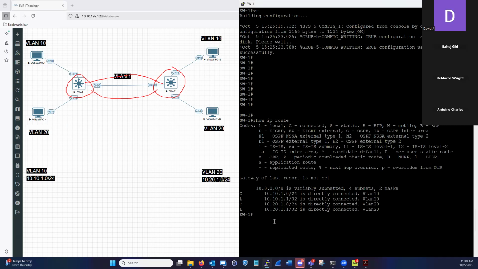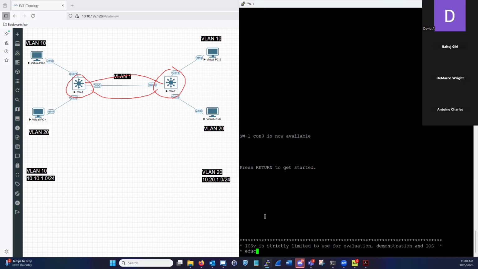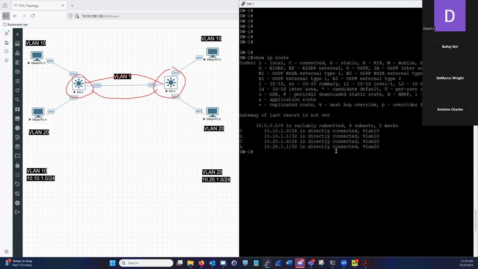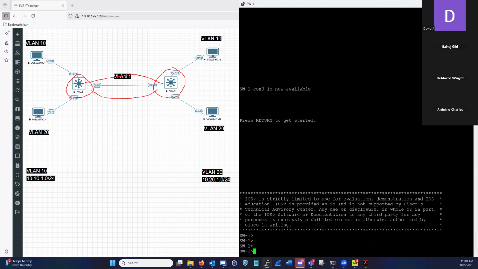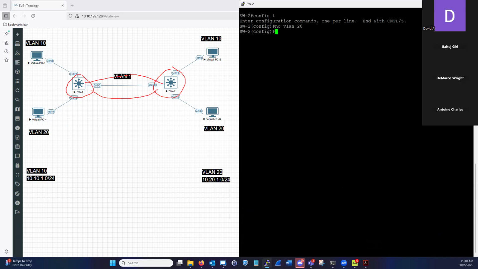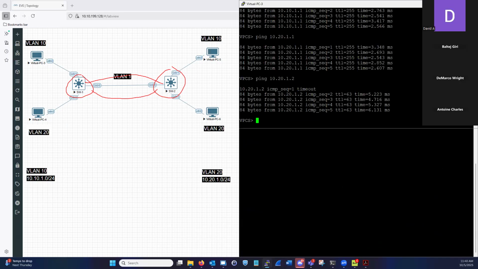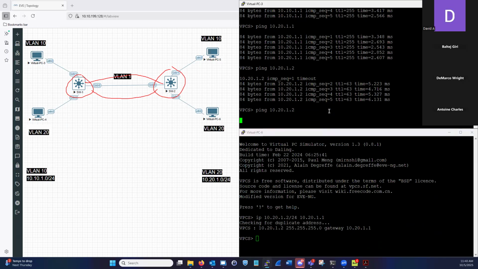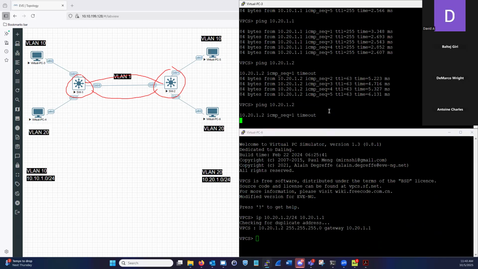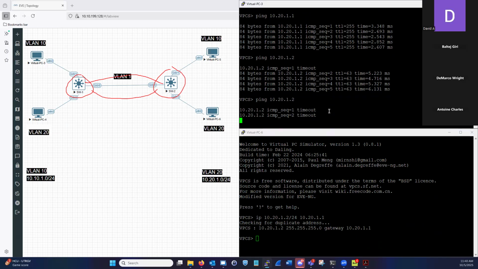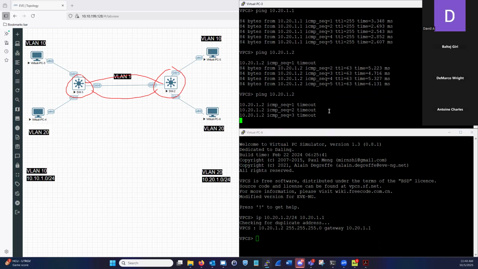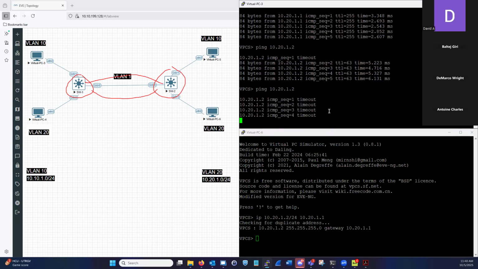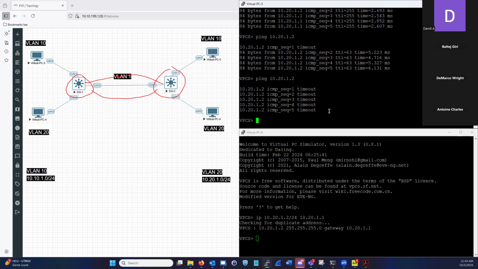I don't see any syslog messages. Now let's see if I can still ping PC6. I'm getting a timeout. I can't reach it.